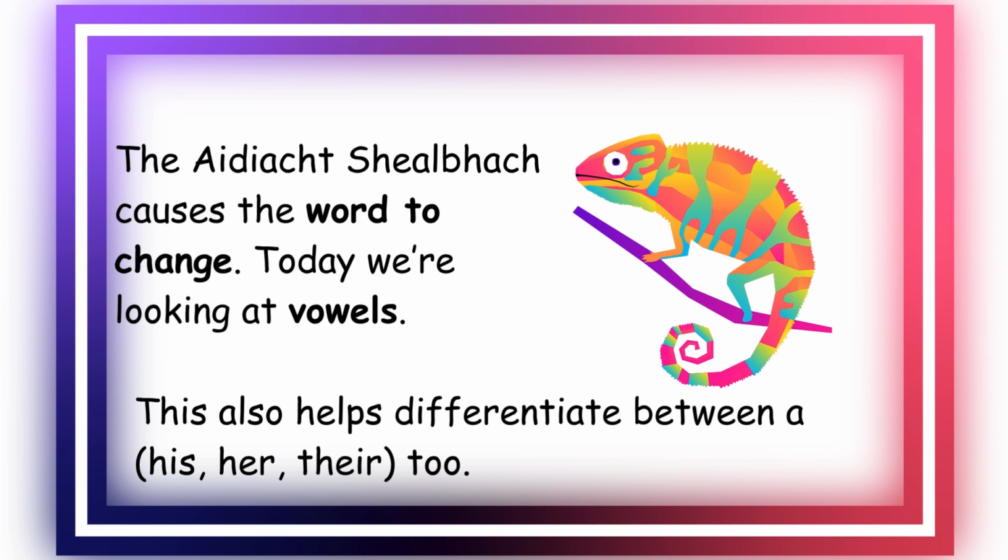An aidiacht shealbhach causes the word to change, and today we're looking at vowels, A, E, I, O, U. And it's also very important because it helps you differentiate when a means his, her, or their.